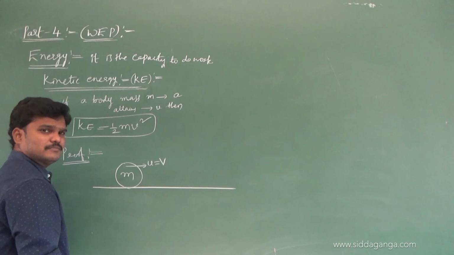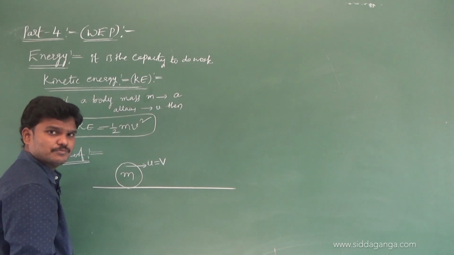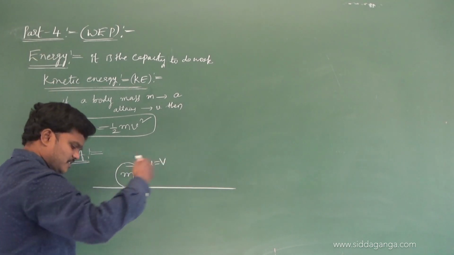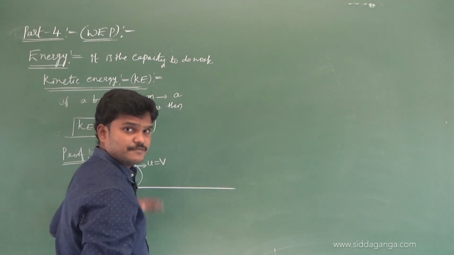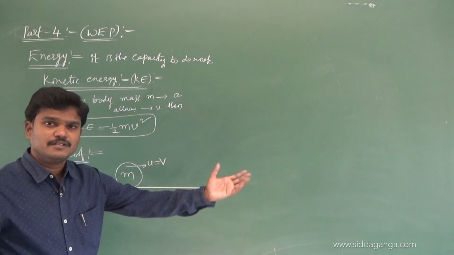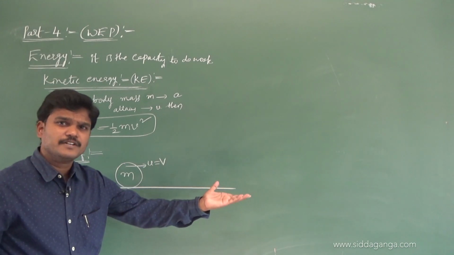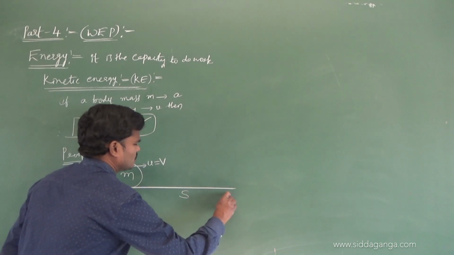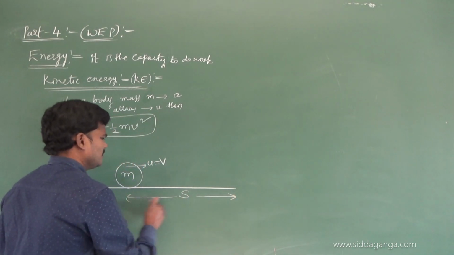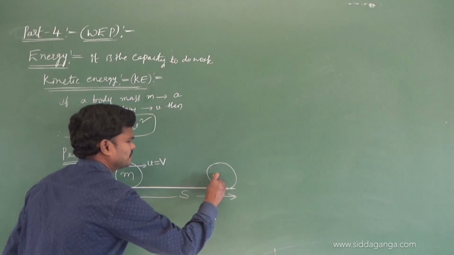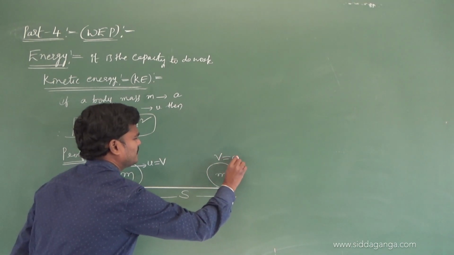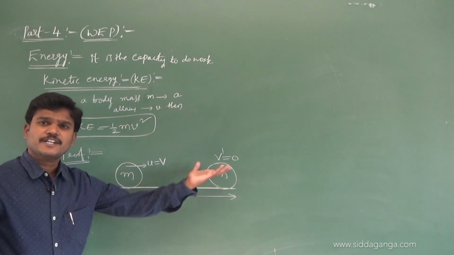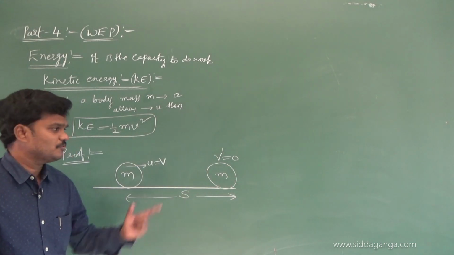So a body of mass m moves with a speed u that is equivalent to v, and because of some resistance force offered by the air, or if the body is moving along the floor, after traveling some distance the body will come to rest. Let us suppose the body comes to rest here, at v dash. Body coming to rest means the final velocity of that body becomes 0. So v dash becomes 0.